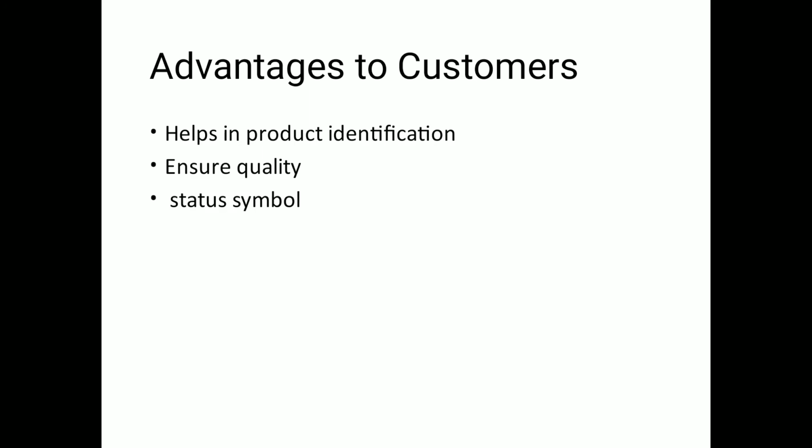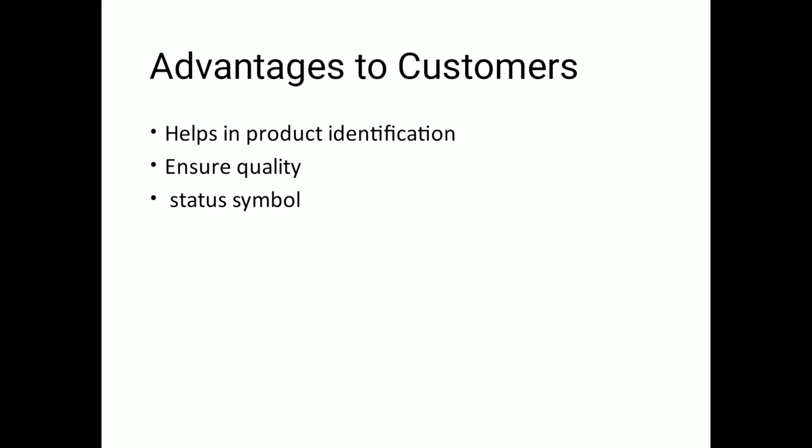Next is status symbol. Yes, it will satisfy your psychological or your social needs. Well established brands will have good quality and so they can command a high price. So possessions of certain products are considered as a status symbol. So not only having the latest phone, but always having the latest version of iPhone in your hand can be taken as a status symbol by society.